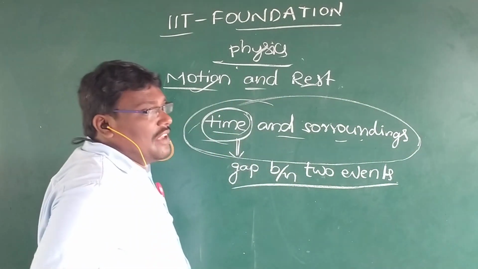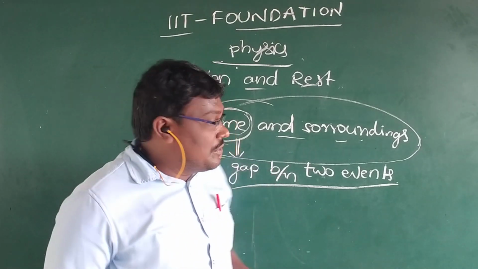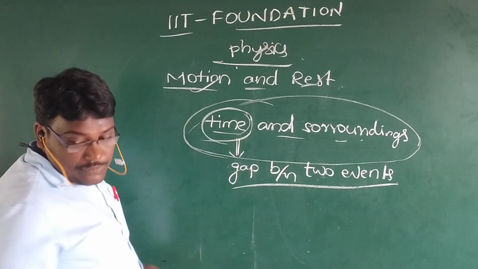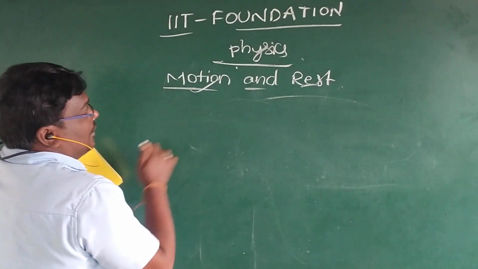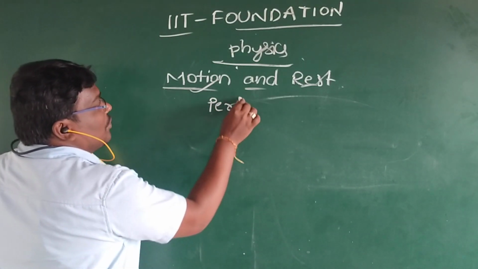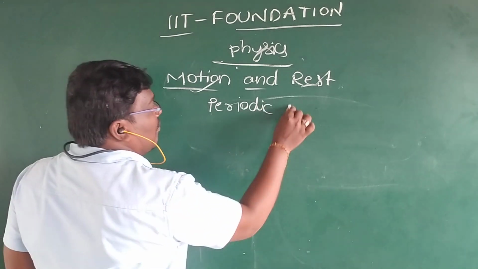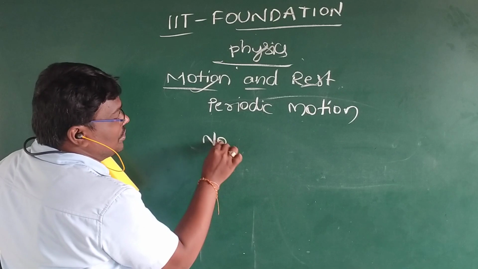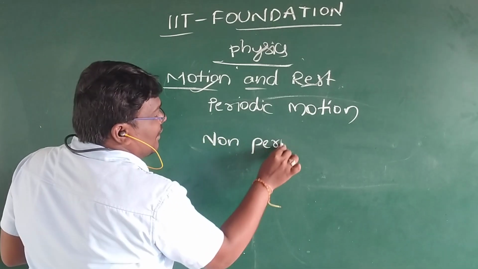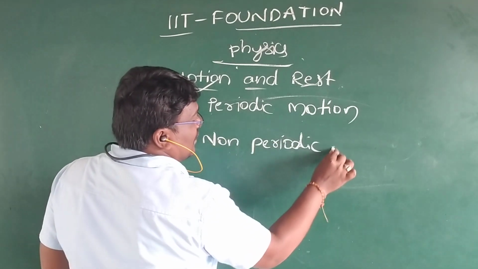Based upon motion, we have two types of motion. The first one is periodic motion, and the second one is non-periodic motion.